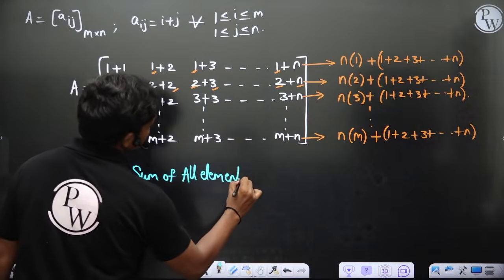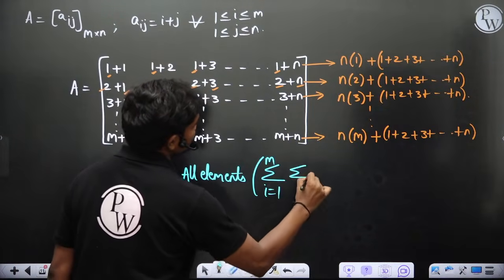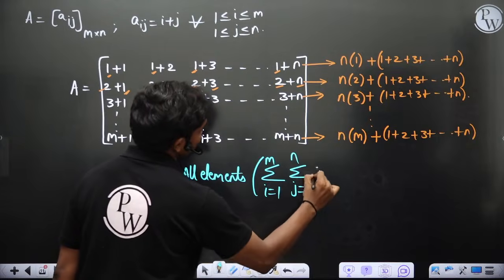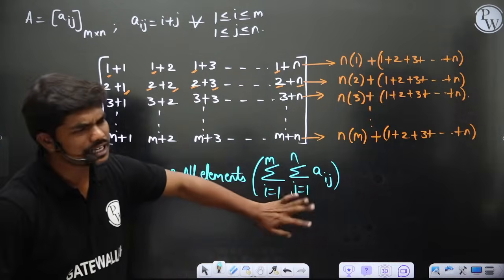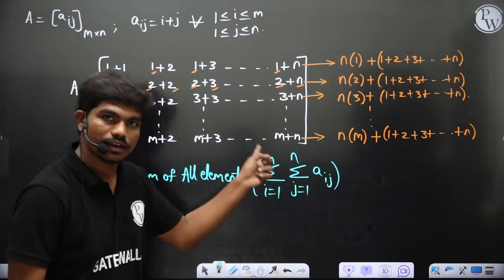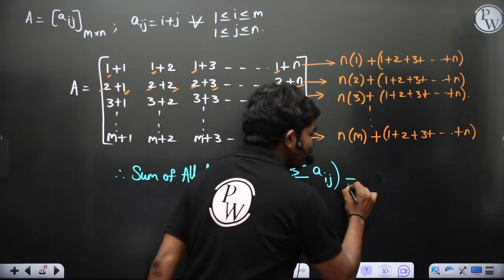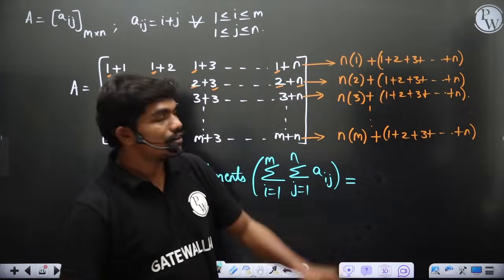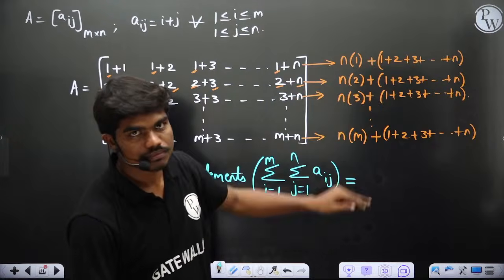In general, this is denoted as summation i equal to 1 to m, summation j equal to 1 to n, a_ij. This is what you will denote. Right now just take this, I'll explain how this comes. First keep j equal to 1, 2, 3 and then keep i equal to 1, 2, 3. If I add all these first terms, I can take n common from each term.